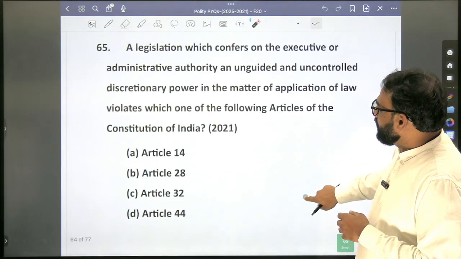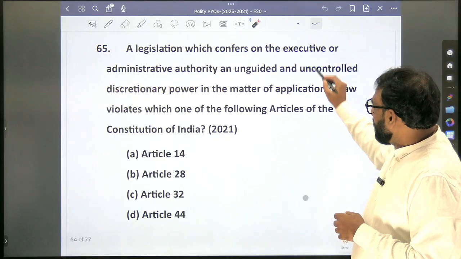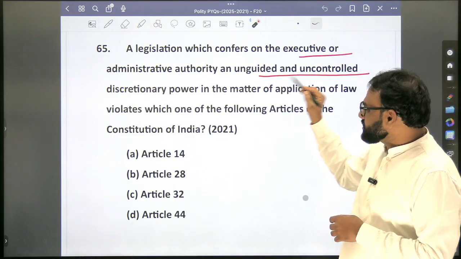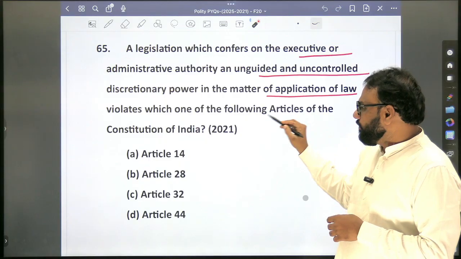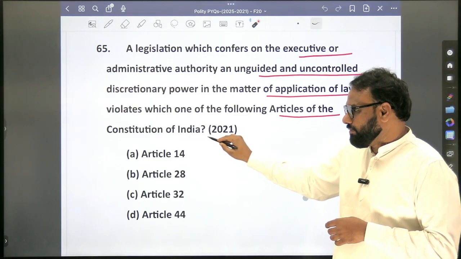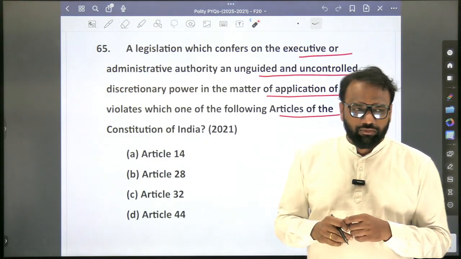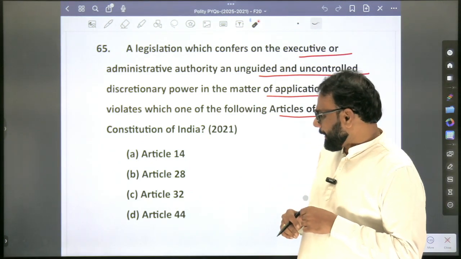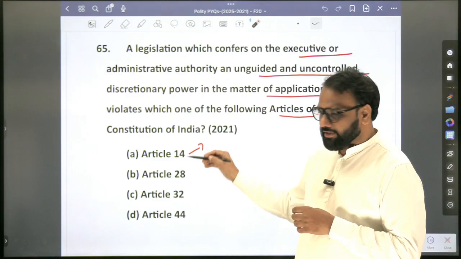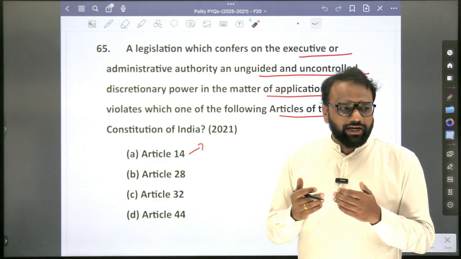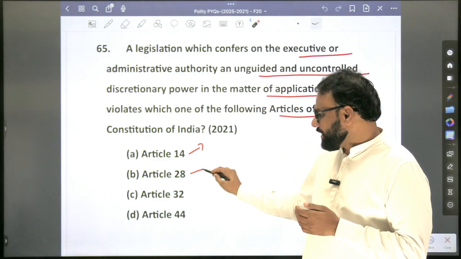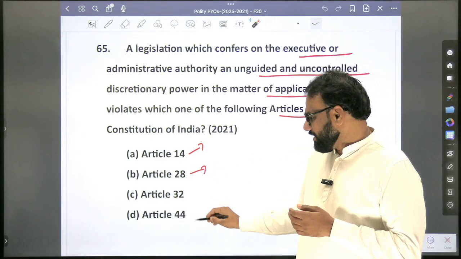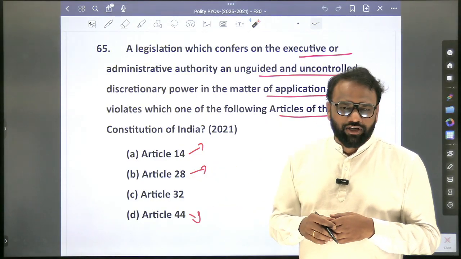A legislation which confers on the executive or the administrative authority an unguided and uncontrolled discretionary power in the matter of application of law violates which of the following articles of the Constitution of India. So this is also a bit tricky. Here we will often get confused. First we look into Article 14, which deals with equality before law and equal protection of laws. Article 28 deals with one part of freedom of religion. Article 44, Uniform Civil Code.